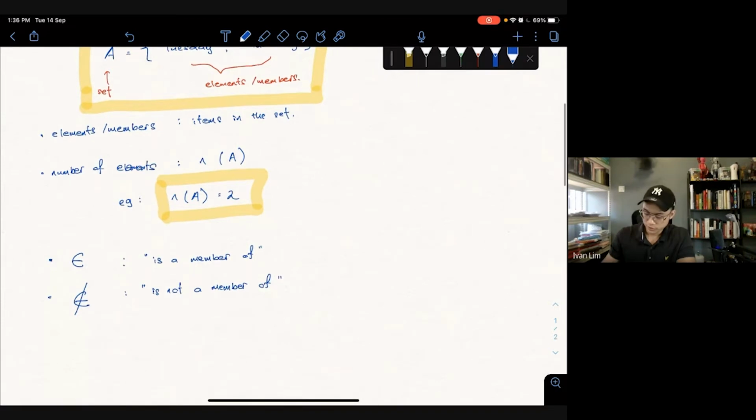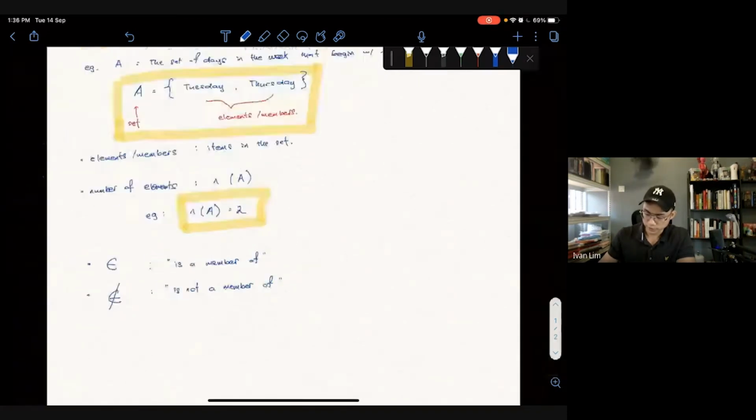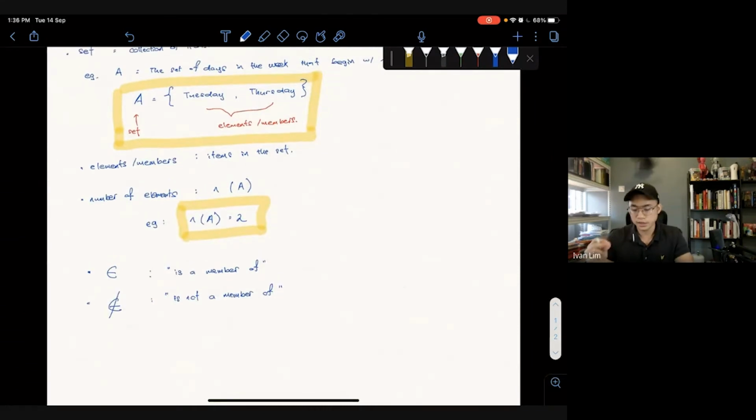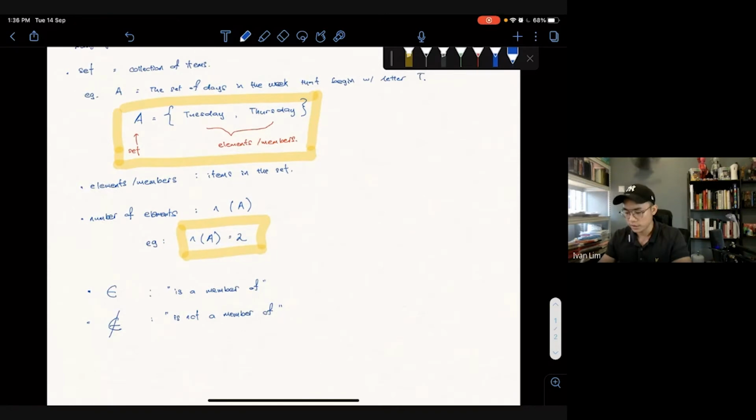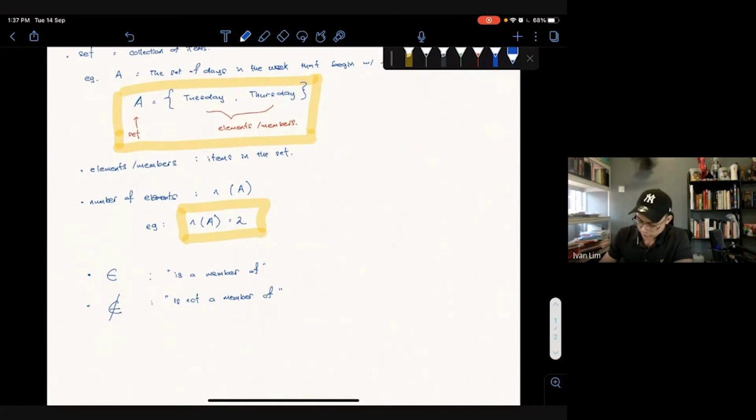All right, so we go back to the above example. Just now we said that the set A is defined as the set of days in the week that begin with the letter T. So what can we express? The example is Tuesday.